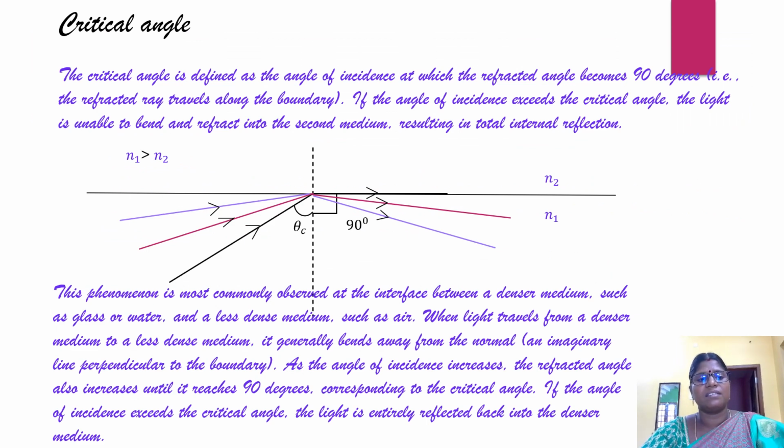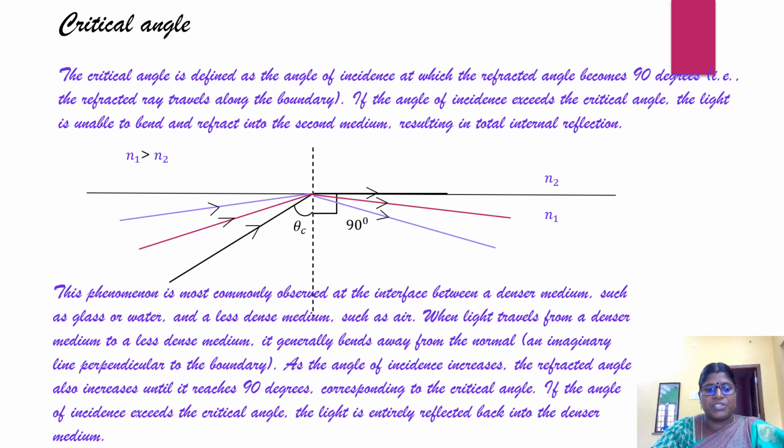Next, critical angle. In order to understand the process of total internal reflection, we must learn about the critical angle. The critical angle is defined as the angle of incidence at which the refracted angle becomes 90 degrees. That is, the refracted ray travels along the boundary direction. If the angle of incidence exceeds the critical angle, the light is unable to bend and refract into the second medium. As a result, it leads to total internal reflection.